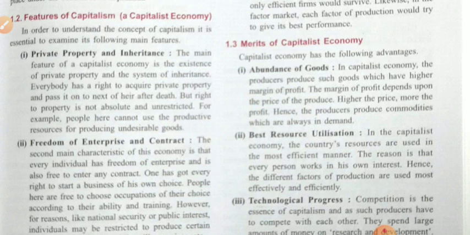Very few companies or organizations are owned by the government. Most of the organizations, firms and industries are owned by private individuals only, and their motive is to earn profit.